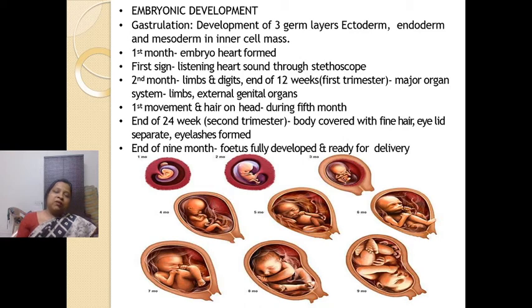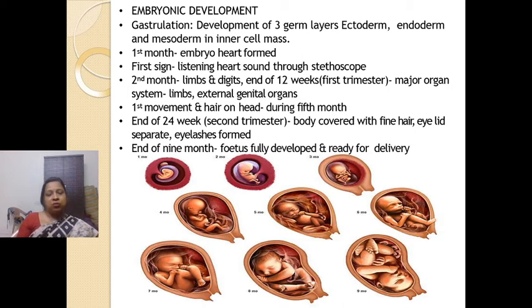Now, let us talk about the embryonic development. As we have discussed, gastrulation is the development of the three germ layers, right? So, the embryonic development, if we talk about stages, the first is the cleavage, in which the zygote starts dividing into 2 cell, 4 cell, 8 cell and 16 cell stage. This stage is known as morula.